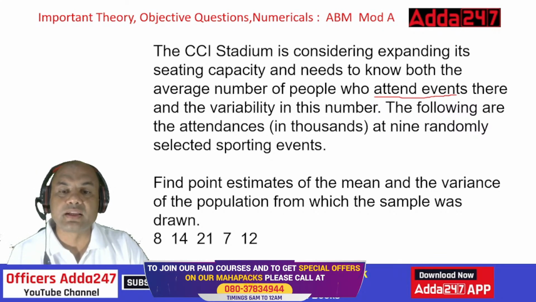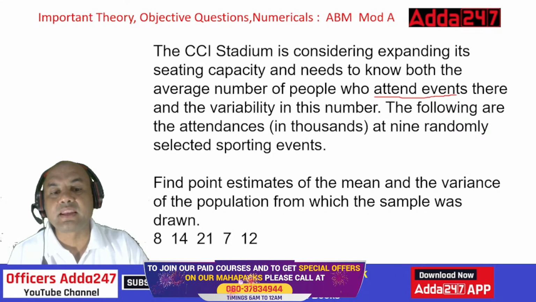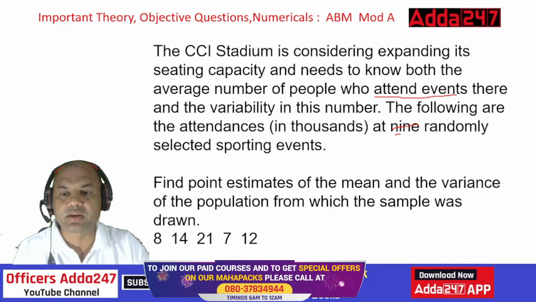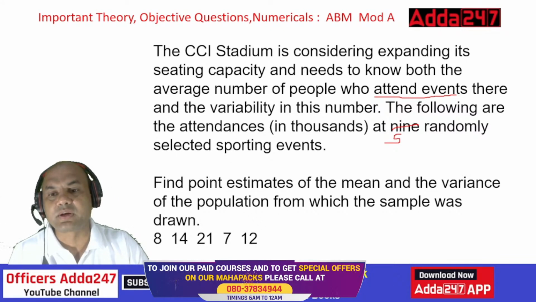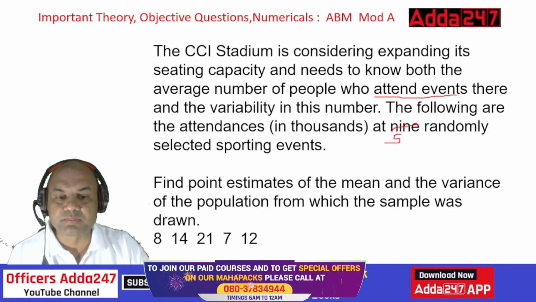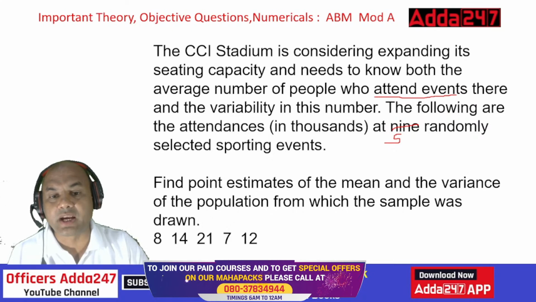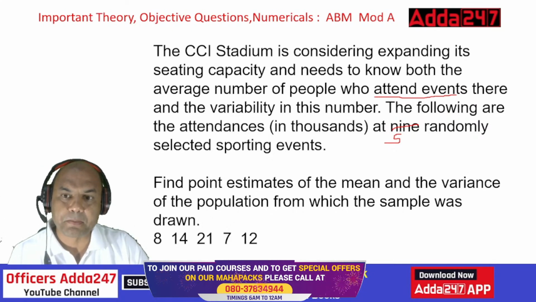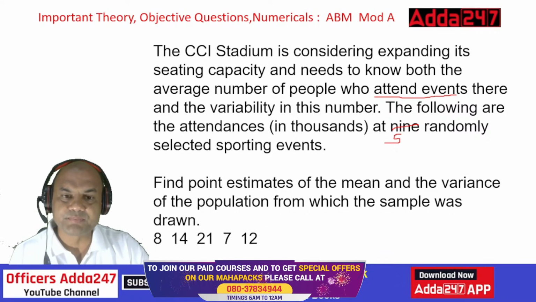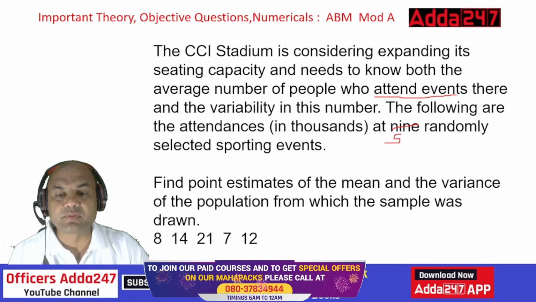The following are the attendees in thousands at 5 randomly selected sporting events. Let's make it 5: 1, 2, 3, 4, 5. So these are the number of people who attended the 5 randomly selected sporting events. Now these are in thousands, so 8 means 8,000, 14 means 14,000, and so on. Find a point estimate of the mean and variance of the population from which the sample was drawn.